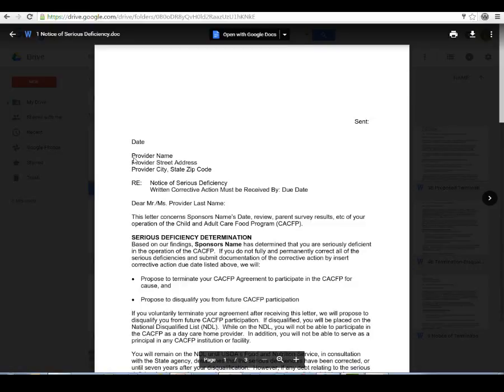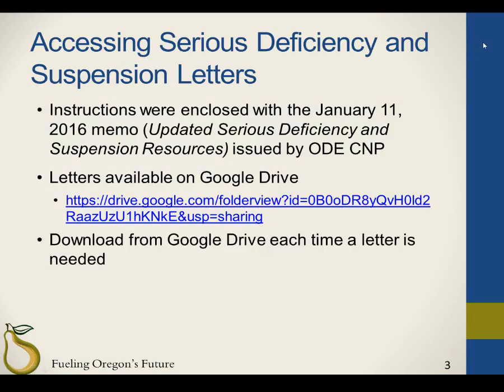Double-click on the image of the letter you would like to download. The letter you selected will open in view-only mode. Click on the download icon to download the letter. Save the letter to your internal folder or flash drive. Then open the letter from your internal folder or flash drive. Click Enable Content and you may begin working in the document.